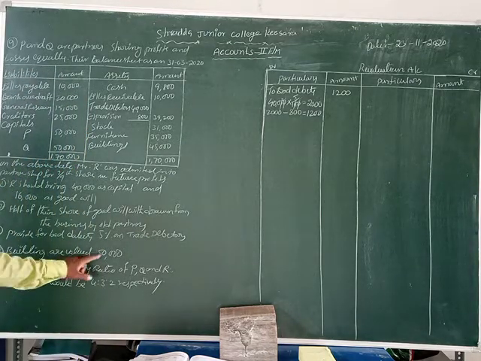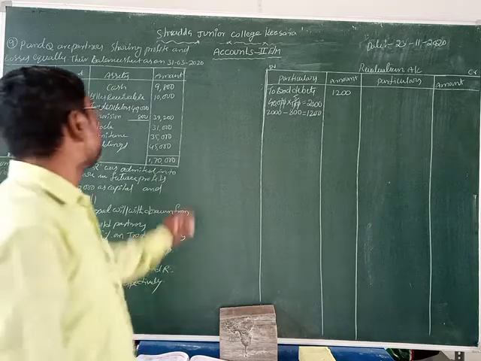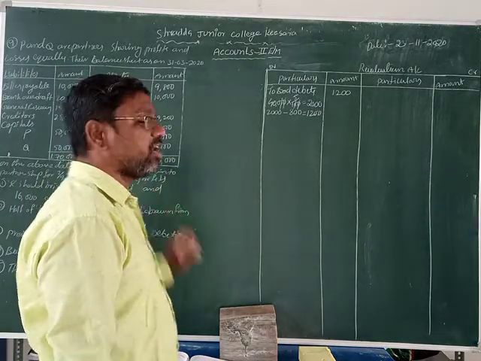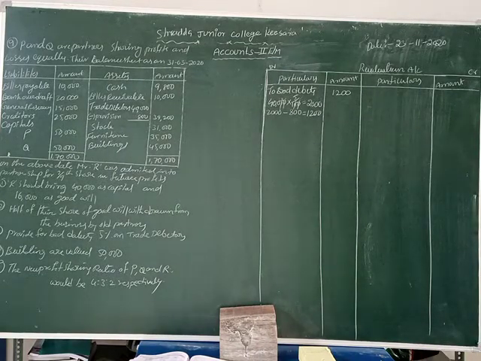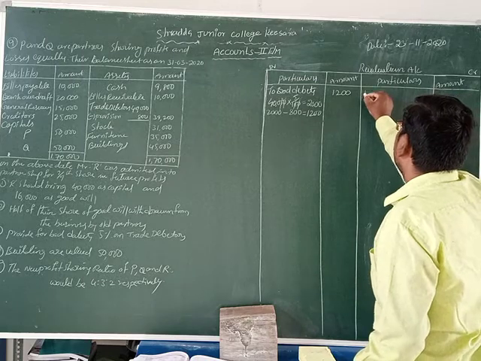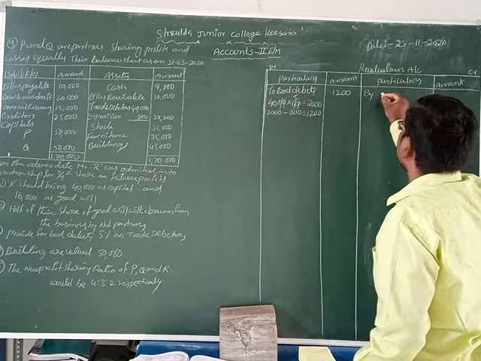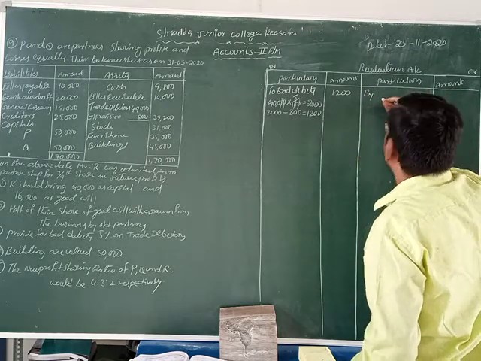Now another one is given, students. Buildings are valued at 50,000 rupees. In the balance sheet the buildings value is 45,000 rupees, but here the present value is 50,000 rupees. Now that amount is increasing, so we record it on the credit side of the revaluation account. Let us write down: by buildings.